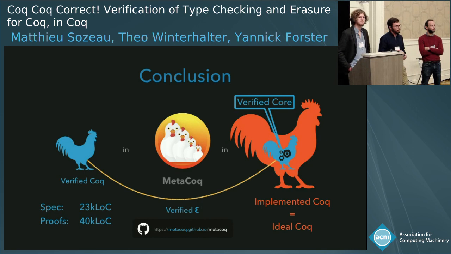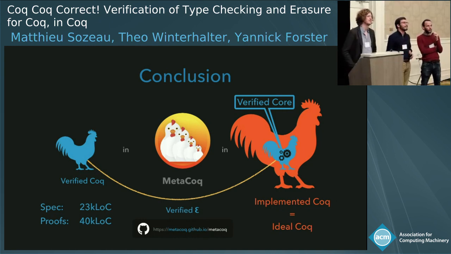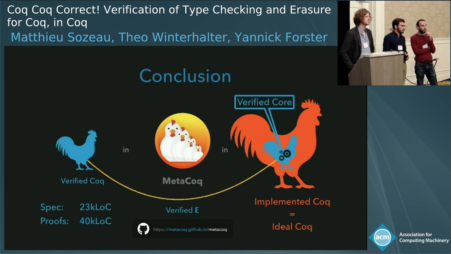Have time for a couple more questions, maybe? So we do not treat it yet, but it should not be too hard to treat, even with the definitional proof irrelevance conversion. I mean, the SProp sort was actually engineered so that we could do a purely syntactic proof of subject reduction with it, so it should work.